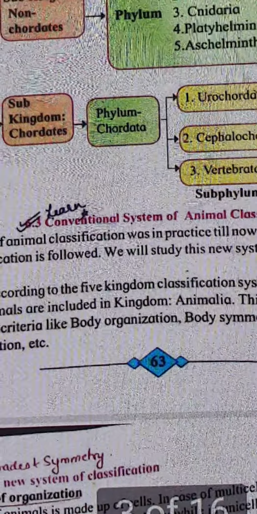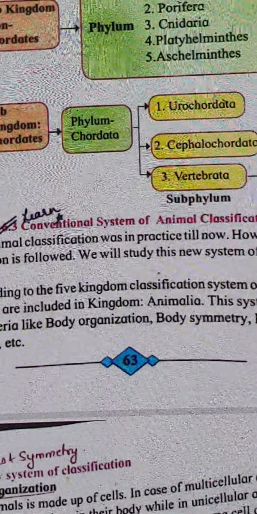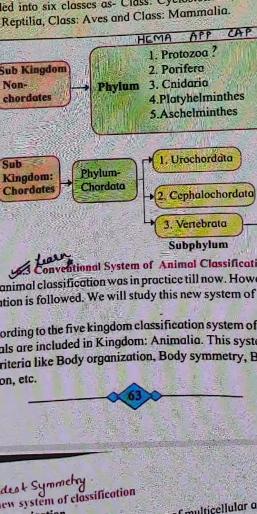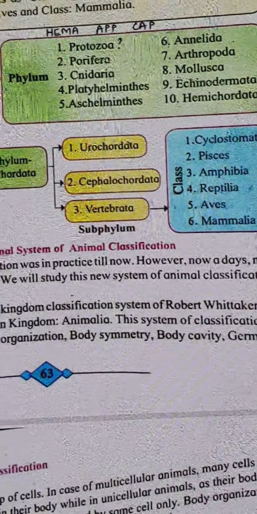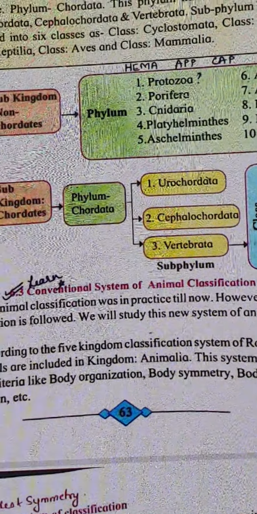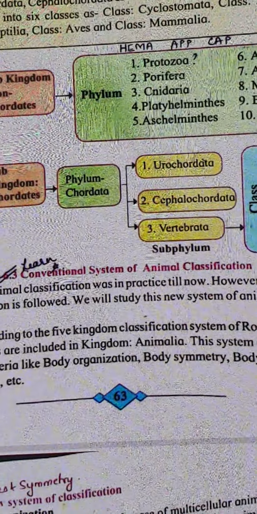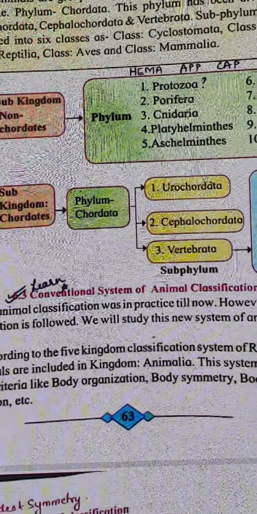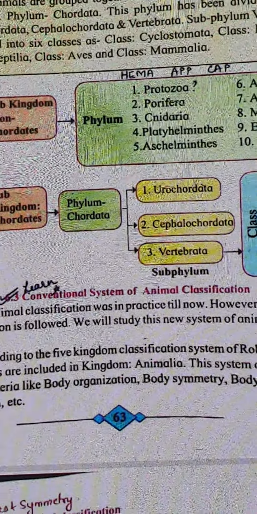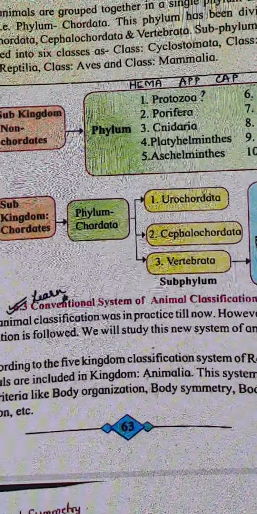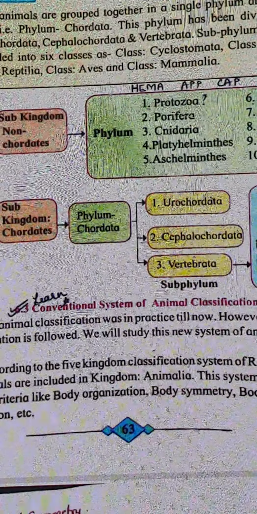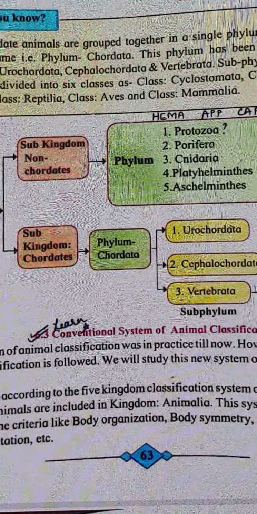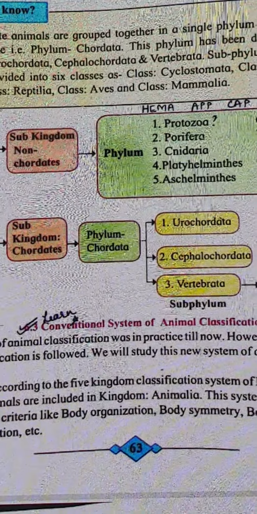It was in practice till now, but now we are going to see that there is a modern method of classification. The old system of classification was given by Robert Whittaker, and there were 5 kingdoms. You already know: Monera, Protista, Plantae, Fungi and Animalia. We are going to talk only about kingdom Animalia. In the old system, we saw how Aristotle classified it. We call it the artificial method. Then Theophrastus and others, we call it the natural system.